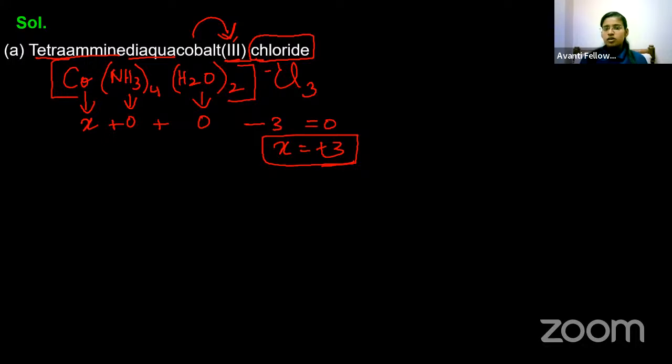Clear? So the formula for the complex is Co(NH3)4(H2O)2Cl3. Clear for all of you? Shall I go for the next?